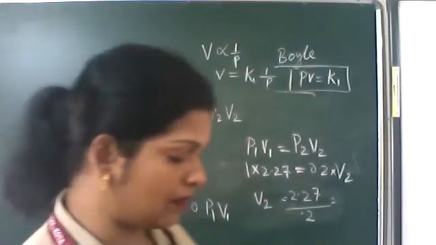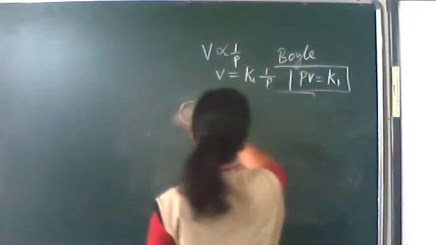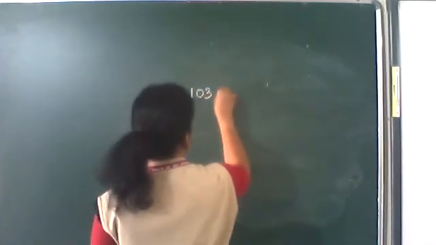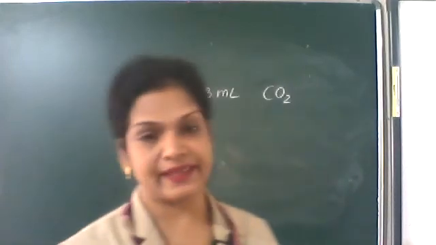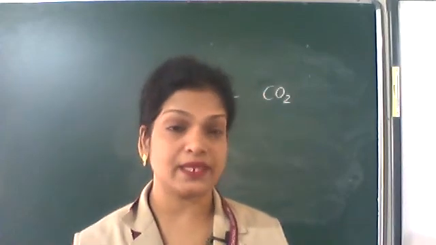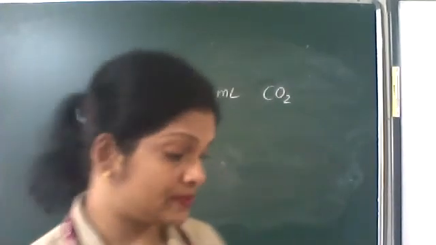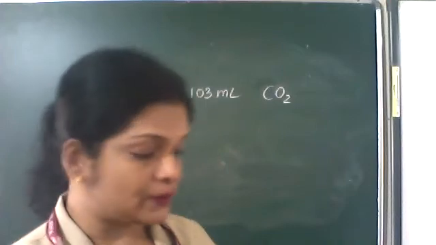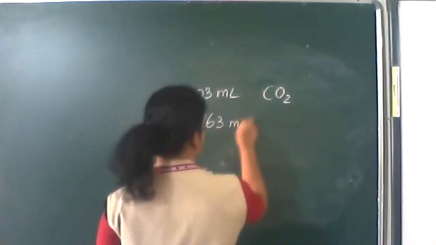103 ml of carbon dioxide, CO2, were collected at 27 degrees Celsius and 763 mm pressure.